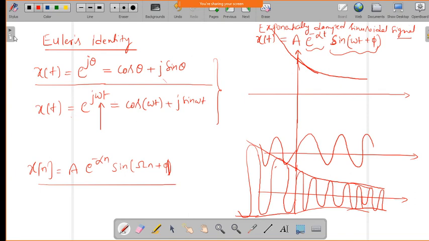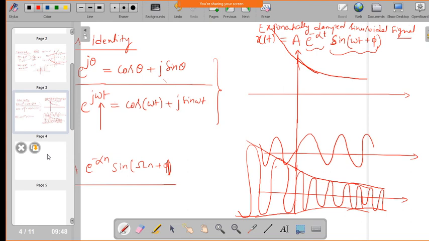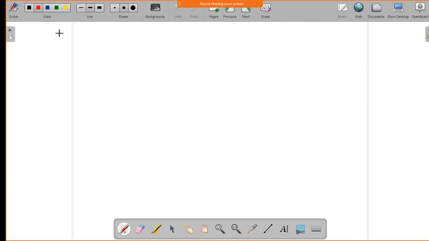Okay, so now we will move to the next kind of signal, which is called the step function, or we can even call it the unit step function. Now this unit step function we can define formally as u of t, which is equal to 1 for t greater than or equal to 0 and 0 for t less than 0.